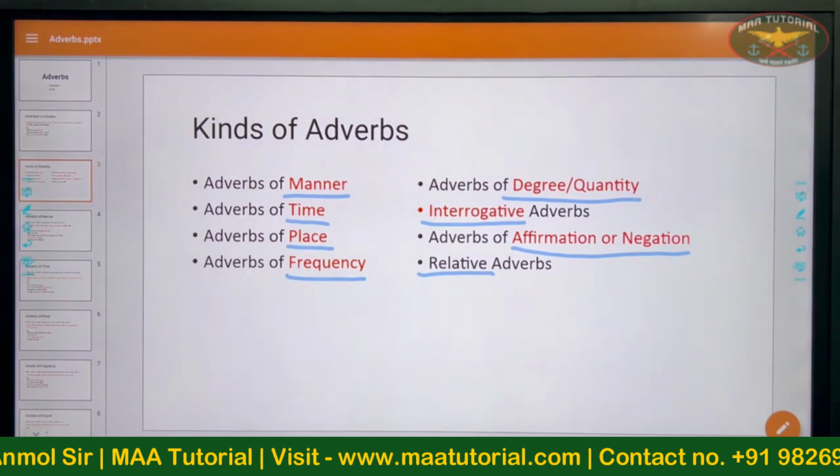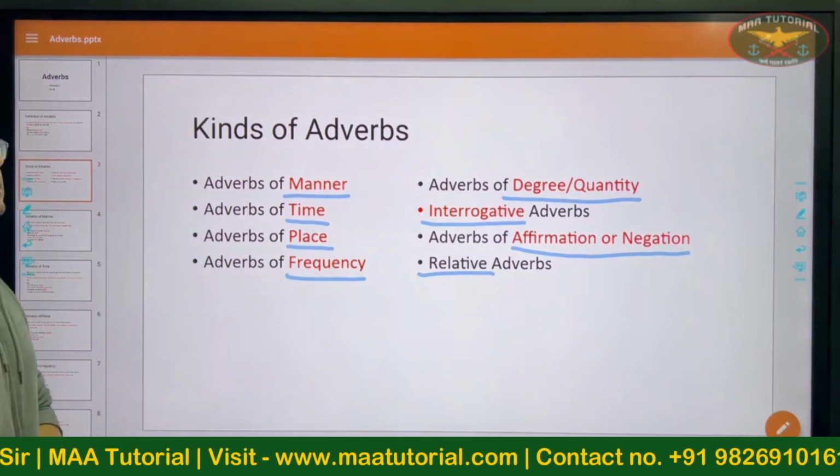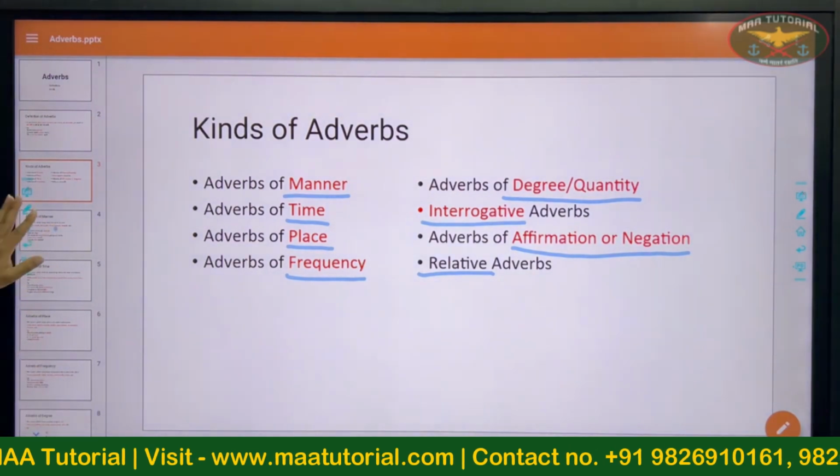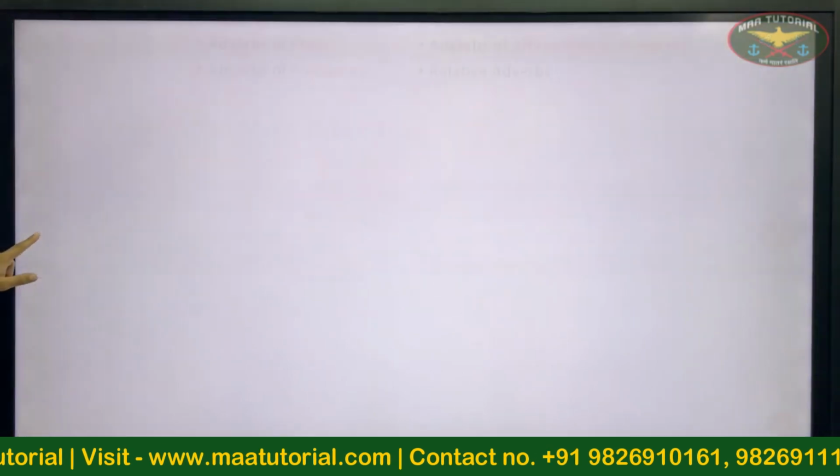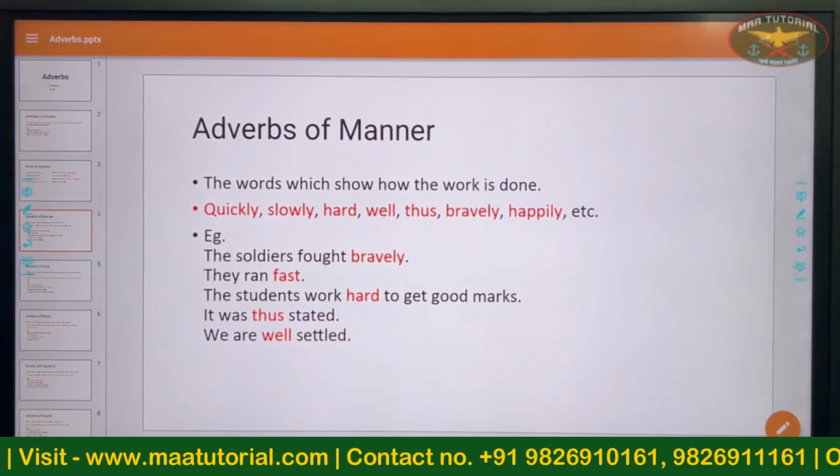So we've got these 8 kinds of adverbs. Let's dig into them one at a time, starting with the adverbs of manner.